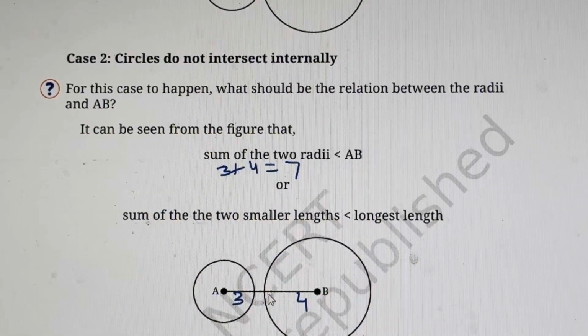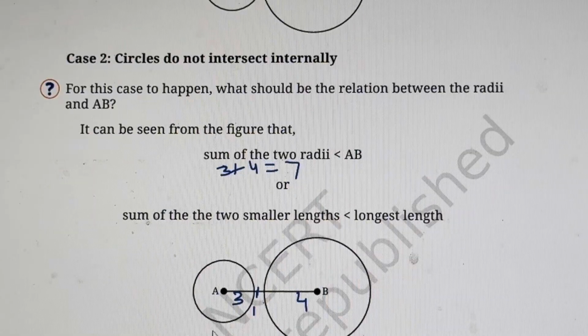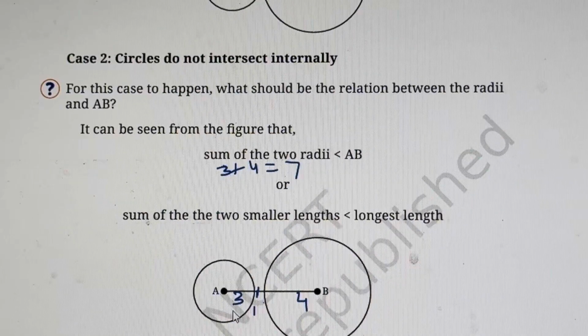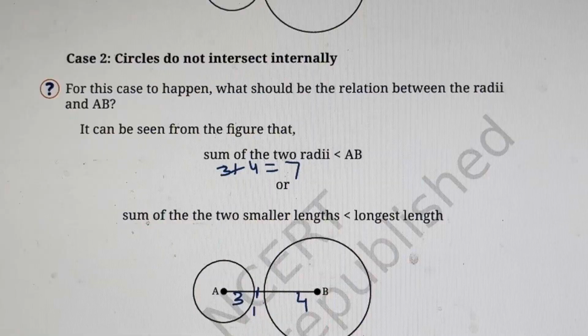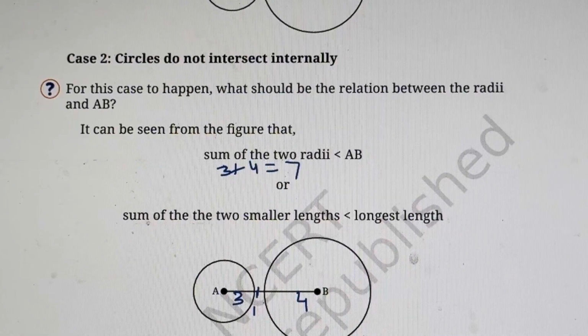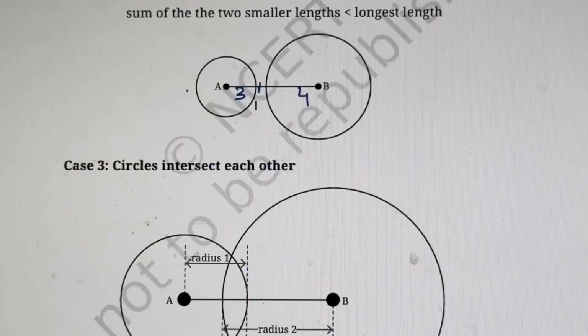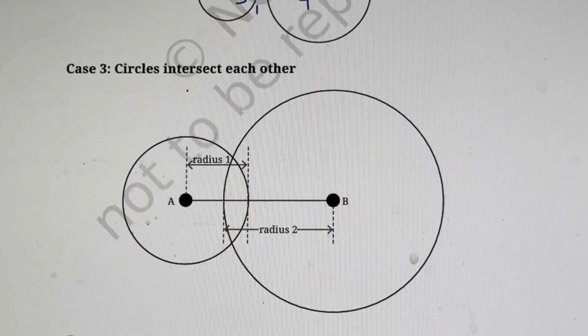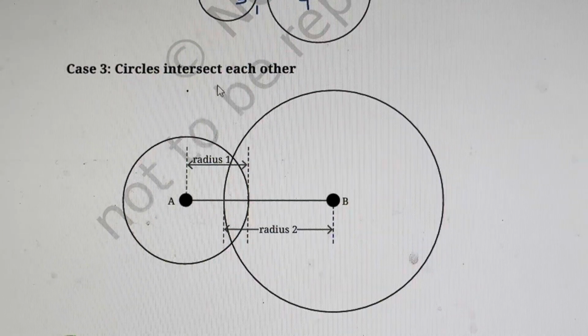It will be less than the total length AB. Why? Because this portion is, let's suppose, 1 centimeter, so that would be 8. The sum of the two radii cannot be less. So again, it will not satisfy the triangle inequality, so a triangle will not be formed.